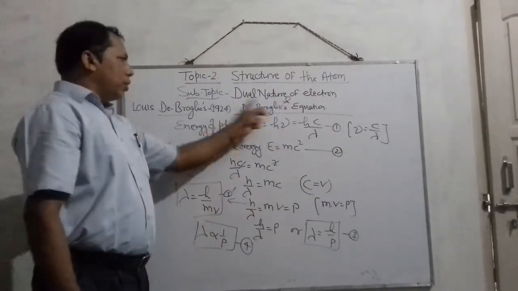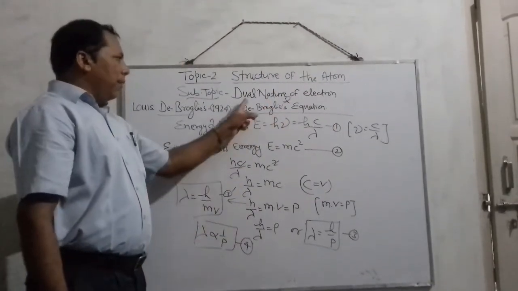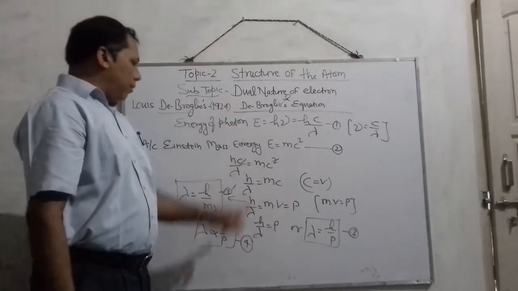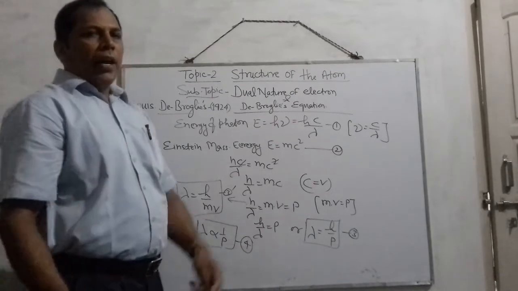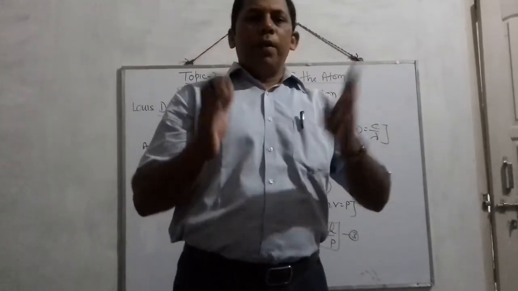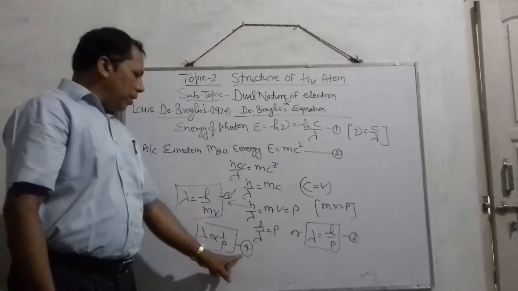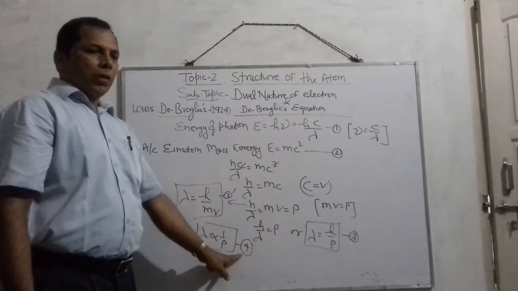That is the verification of the first point, the dual nature of electron or wave nature of electron, meaning the electron behaves as a particle as well as a wave. This is confirmed by equation 4.